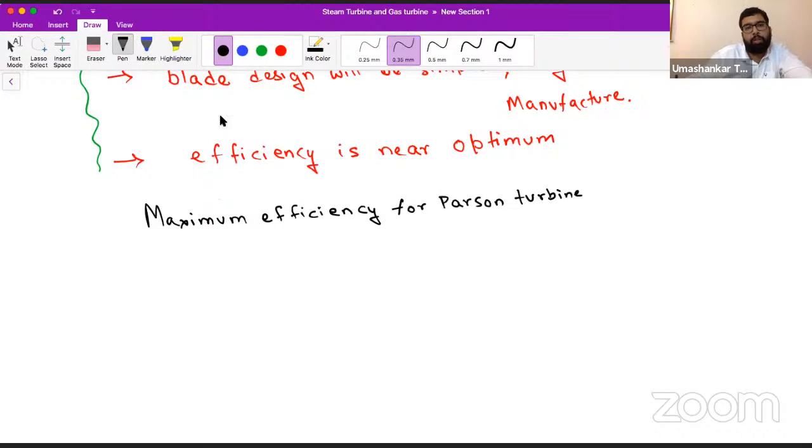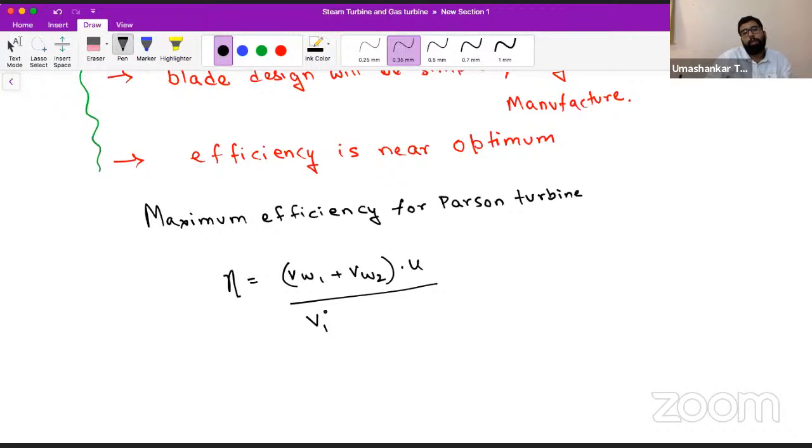So what is the efficiency of any turbine? For any reaction turbine, the efficiency is 2 times (VW1 plus VW2) into U upon V1 square plus VR2 square minus VR1 square, and I am multiplying 2 above.